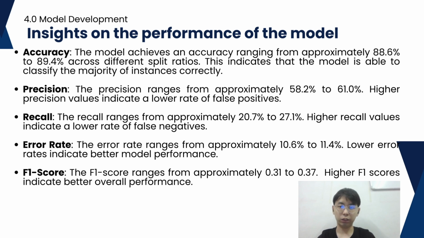Thirdly, the recall ranges from approximately 20.7% to 27.1%. This metric measures the proportion of true positive predictions out of the actual positive instances. A higher recall value indicates a lower rate of false negatives. So the next is the error rate. The error rate ranges from approximately 10.6% to 11.4%. This metric represents the proportion of misclassified instances, and a lower error rate indicates better model performance.